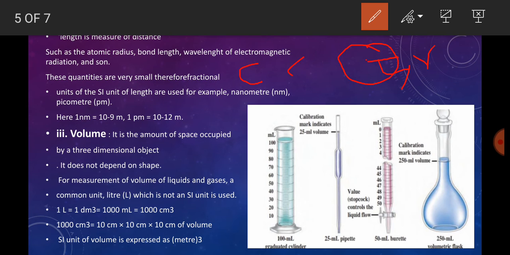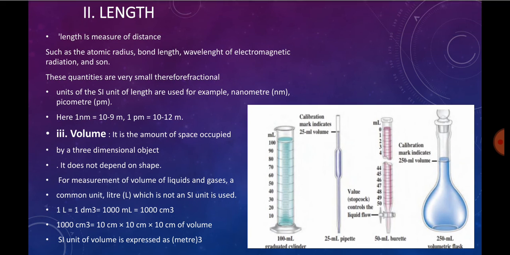Coming to the bond, between carbon and carbon the bond that is present, we are measuring the bond length. So that is nothing but the bond length. So measure of the distance is called the bond length. These are very small quantities, or very small fractions. For example, SI unit of length is expressed in nanometer as well as picometer. So 1 nanometer is equal to 10 to the power of minus 9 meter and 1 picometer is equal to 10 to the power of minus 12 meter. So this is about the length, which is the measure of distance.